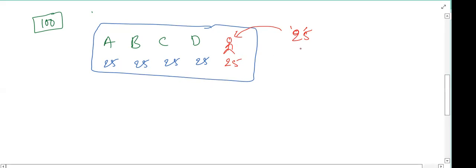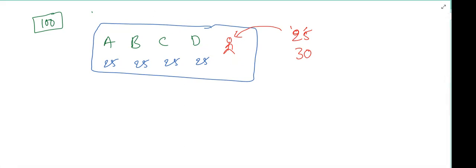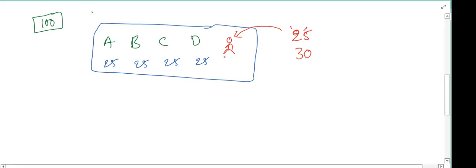Suppose I enter with 30 rupees, then what will your average be? Will it increase or decrease, or remain the same? It will increase. Yes, very good. As you have 25 rupees, I am also bringing 25 rupees, so there would be no difference in the average. But I have 30 rupees. How much amount extra do I have now?